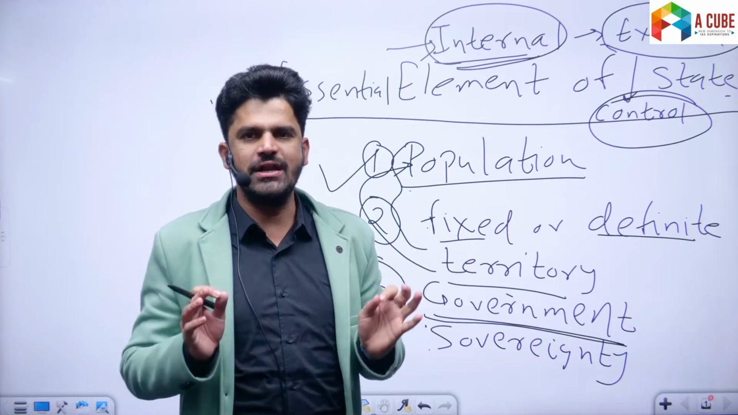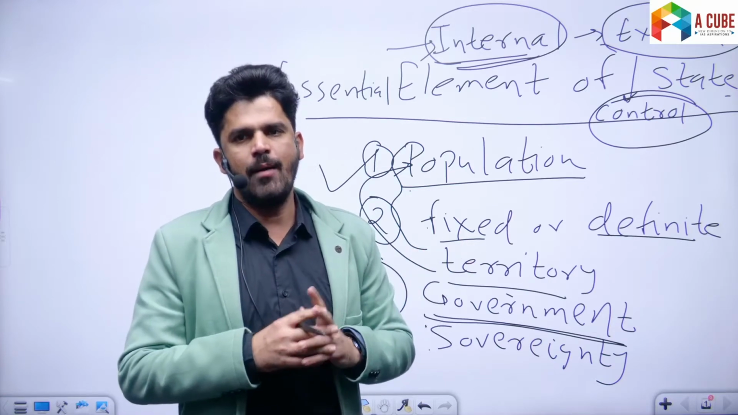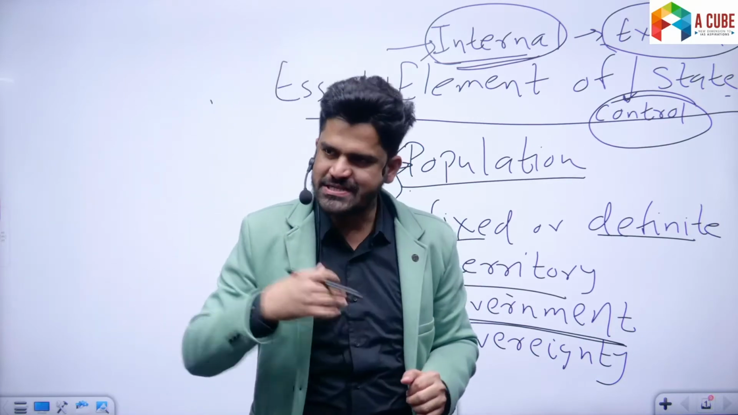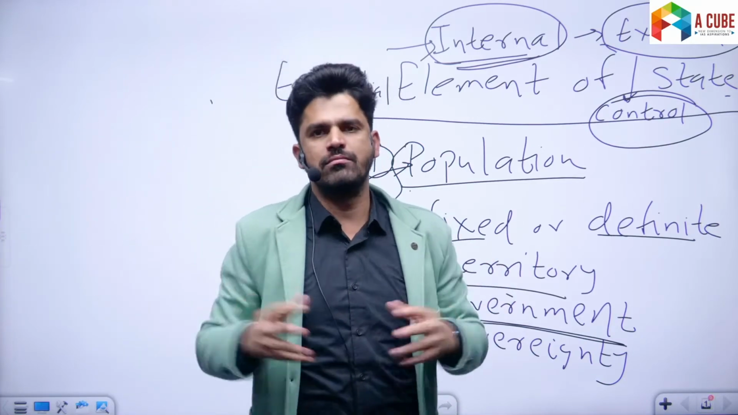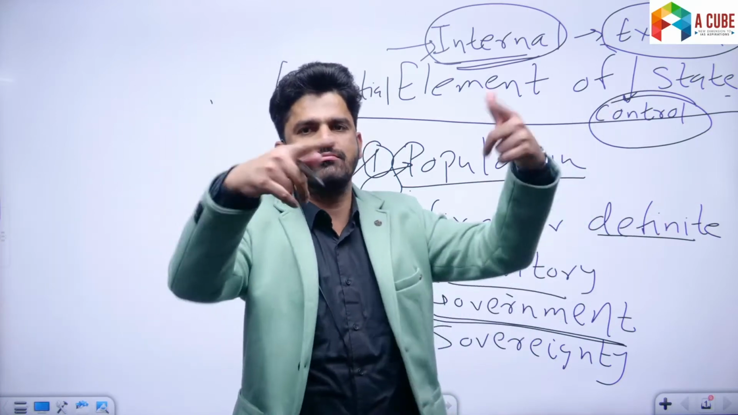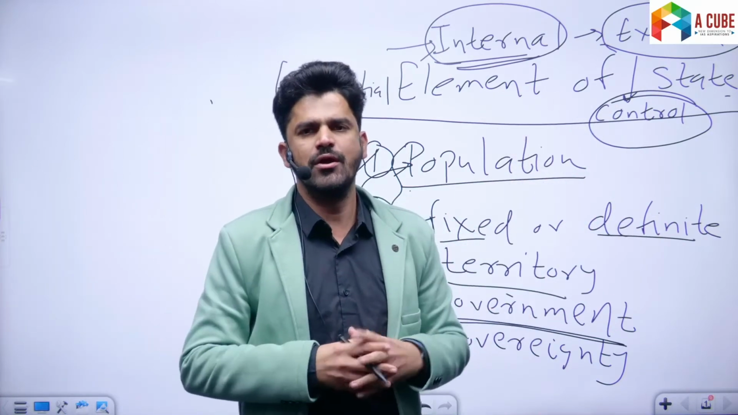For example, India. No country can tell us about our relationship with, say, the United States of America or Russia. The United States of America can't tell us that we should not go closer to Russia because they consider Russia their enemy. No.